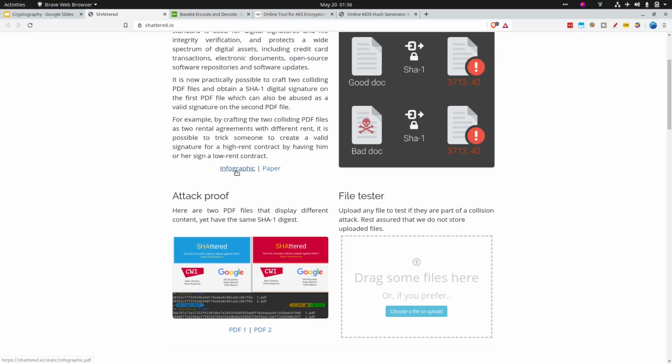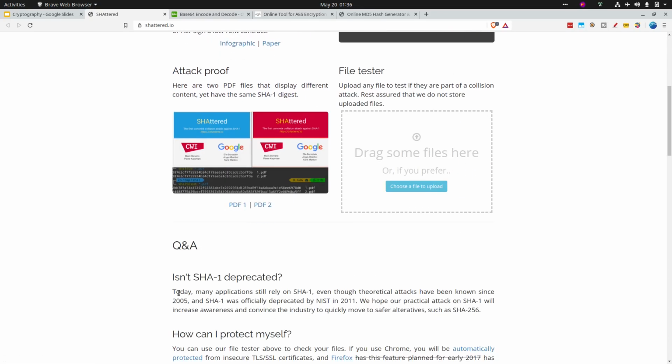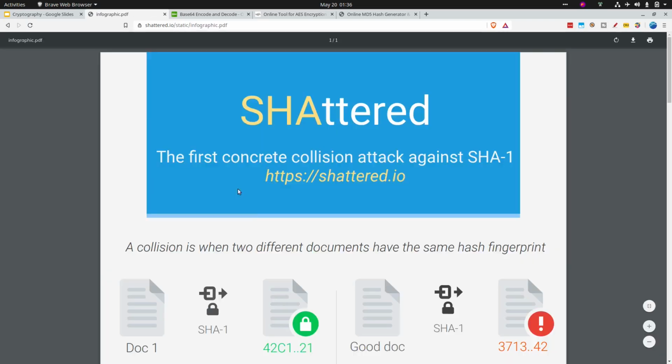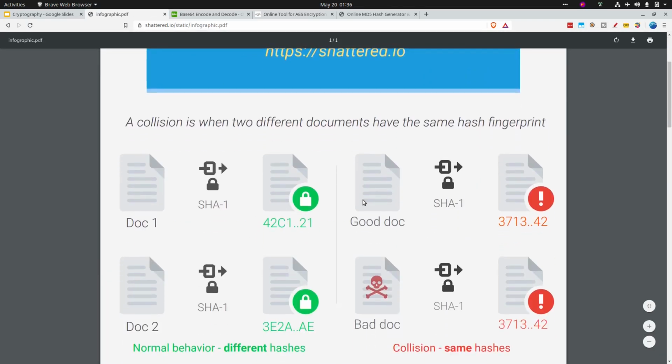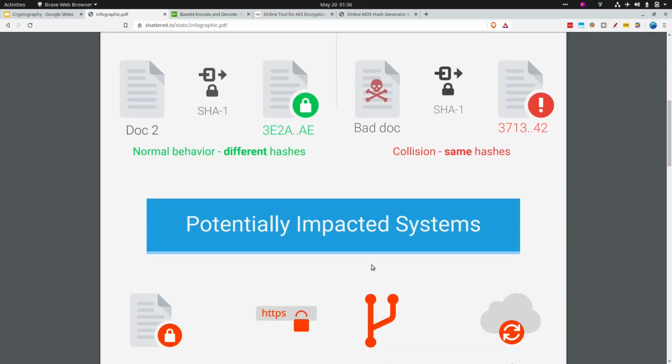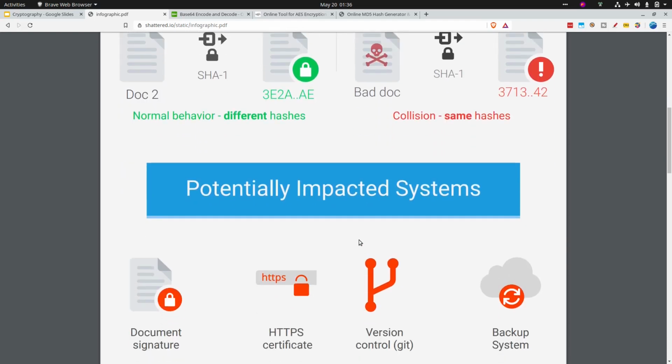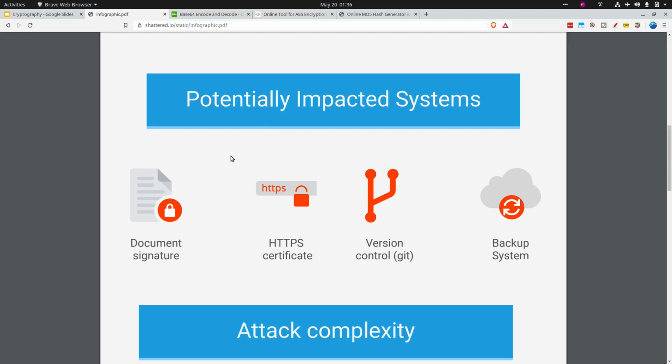And SHA-1 was recently shown to be broken in practice, because in 2005 it was shown that it could be broken in theoretical attacks, but there was no practical attack. But in recent times, Google and CWI collaborated to show a practical attack where they created two docs with the same SHA-1 hash. So that should not have been possible. Collision happens because there's a limited character set, and so it was possible, but till now there was no practical impact. But now it has been shown that it could be practically broken.